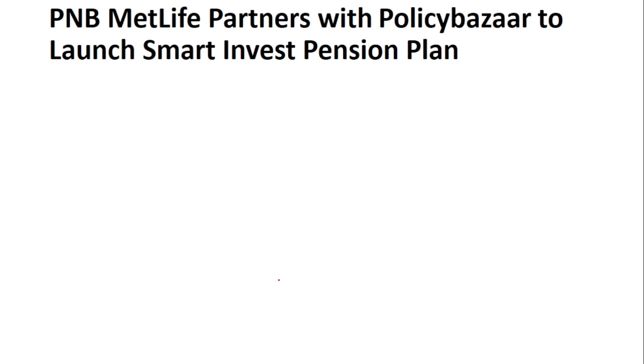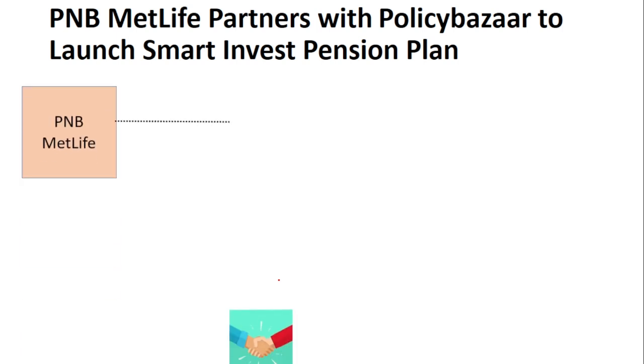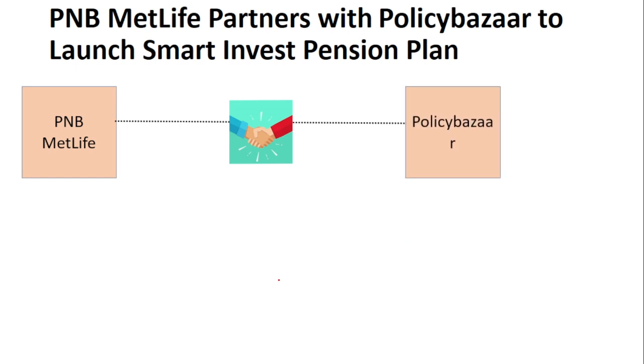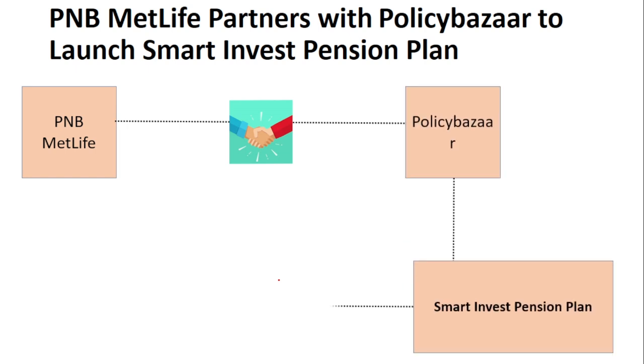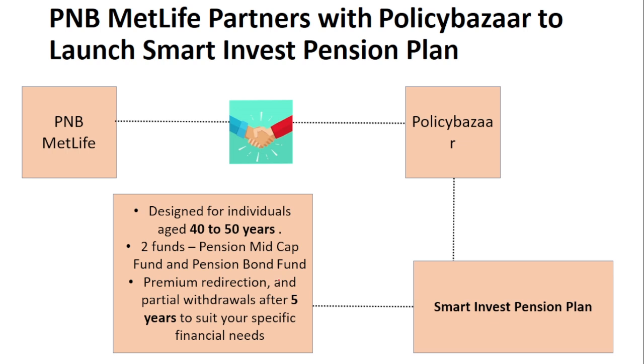The next is about a partnership. PNB MetLife had partnered with Policy Bazaar to launch a plan called Smart Invest Pension Plan. This Smart Invest Pension Plan is for people who are aged between 40 to 50 years. And there are two types of funds under the Smart Invest Pension Plan: the pension mid-cap fund and the pension bond fund.